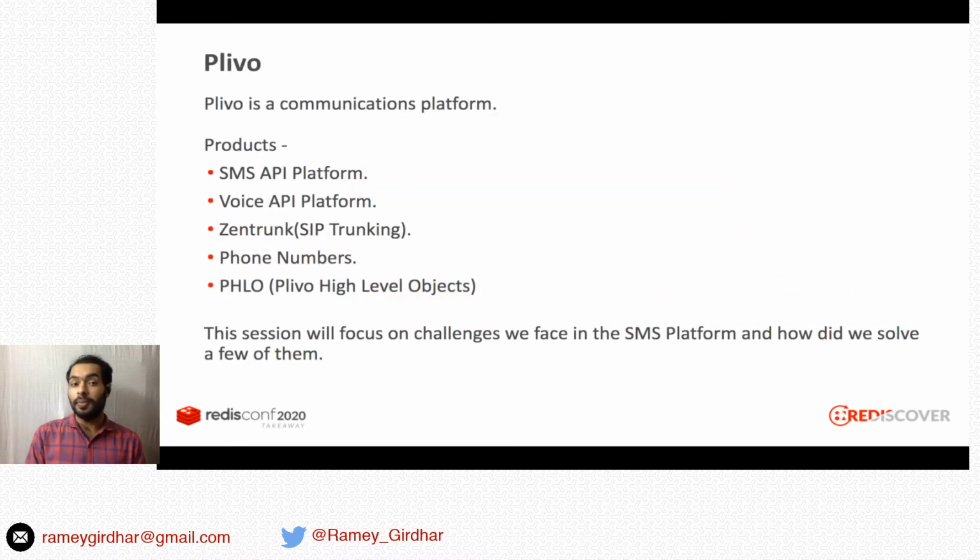Clevo is a communications platform, and we have made product lines that include SMS API platform, voice API platform, Zentrunk, which is basically SIP trunking, phone numbers, and at last Flow. Flow is the short form for Clevo high level objects. In this session, we'll focus on challenges that we face in SMS API platform and how did we solve a few of them.